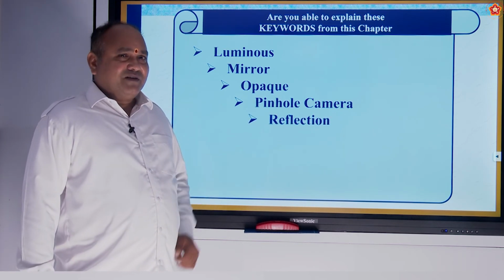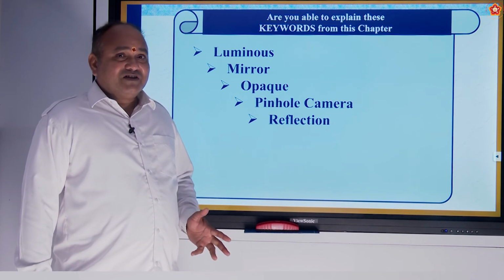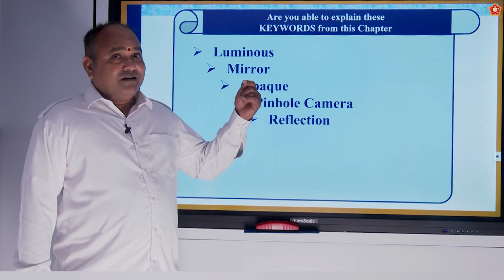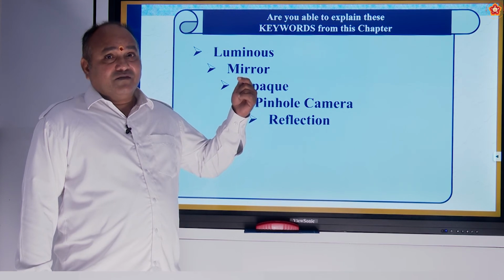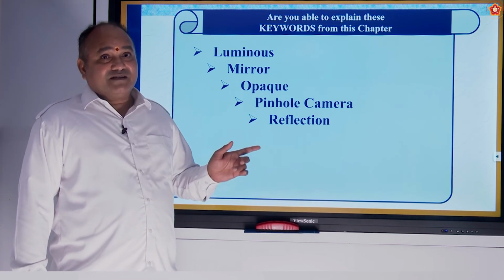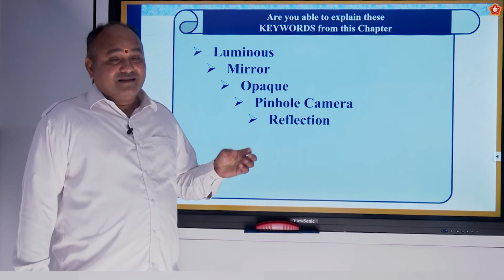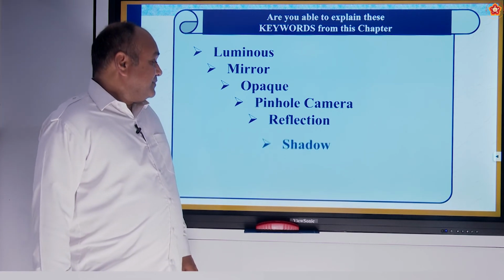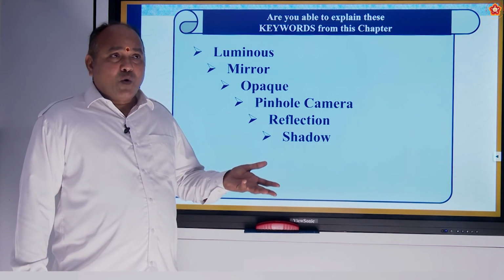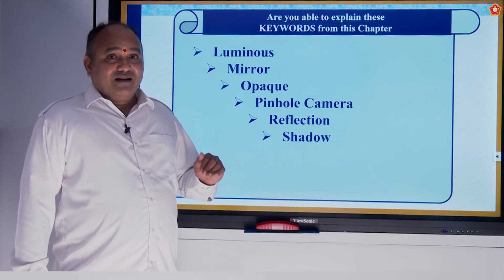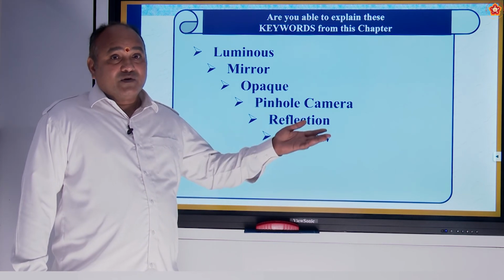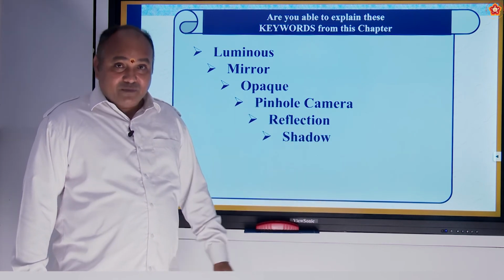Reflection, just now we have gone through this. Reflection is something like this. The light that falls on an object or a mirror reflects, bounces back. That is reflection. Shadow. Once again, when light falls on an opaque body, a shadow is formed on the other side of the opaque body.